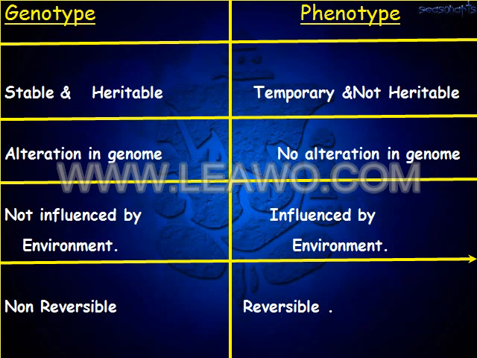Differences between genotype and phenotype. In genotype, a stable and heritable variation takes place, whereas in phenotype it is a temporary, non-heritable variation. In genotype, there is alteration in the genome, whereas in phenotype there is no alteration in the genome. Genotype is not influenced by the environment, whereas phenotype is influenced by the environment. Genotype is not reversible, whereas phenotype is reversible.